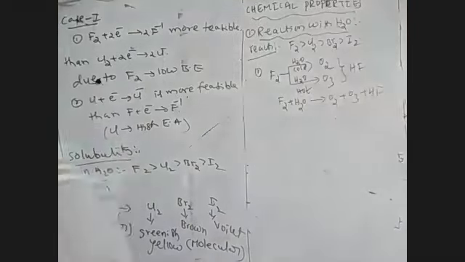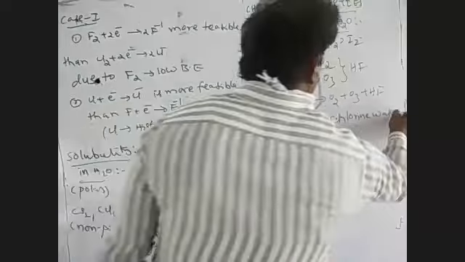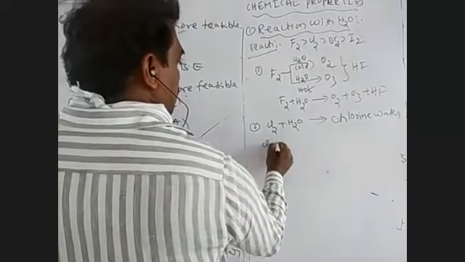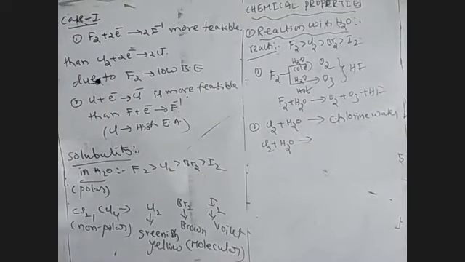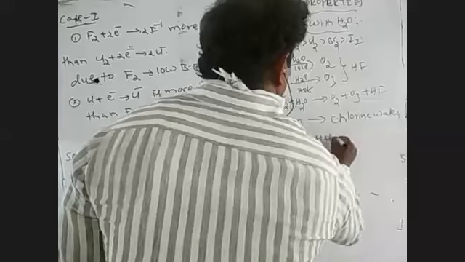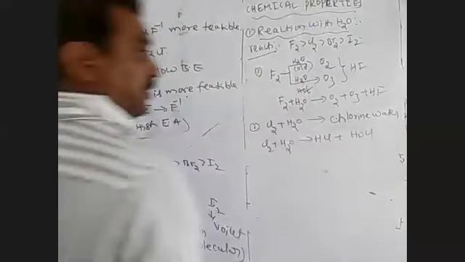Now Cl2 plus H2O: chlorine water means Cl2 dissolved in water to produce a mixture of HCl and HOCl.